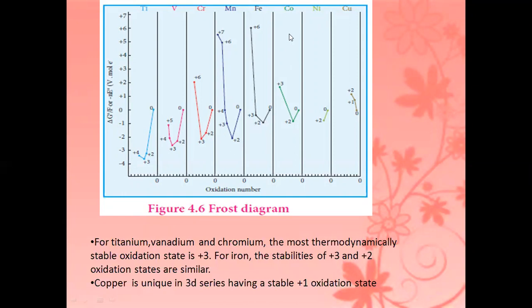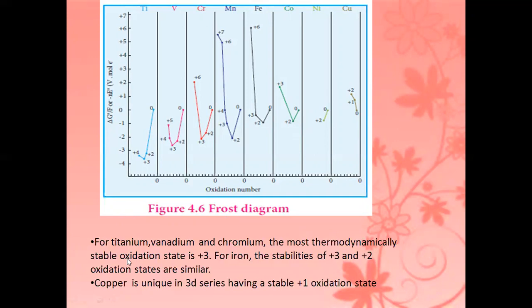And then next one is cobalt. For cobalt, +2 is at the more negative value, so +2 is the more stable state. And then nickel. For nickel, +2 is at the more negative value, so +2 is the more stable state. And then for copper, the 0 value is at the more negative value, so elemental copper is the more stable form.